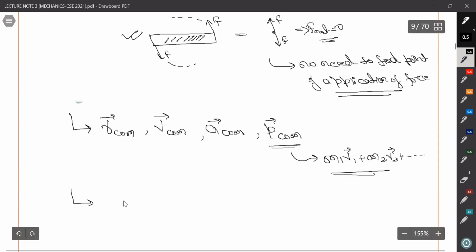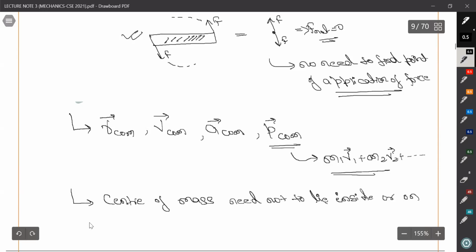Also, one more important thing, what? Center of mass need not lie inside or on the body.